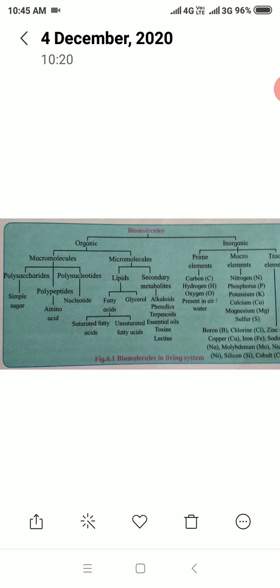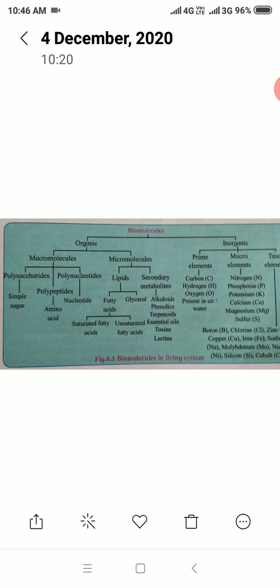DNA and RNA are polymers of nucleotides. Polysaccharides are polymers of monosaccharides, and polypeptides are polymers of amino acids. And lipids are water insoluble, small molecules. They are the macromolecules.